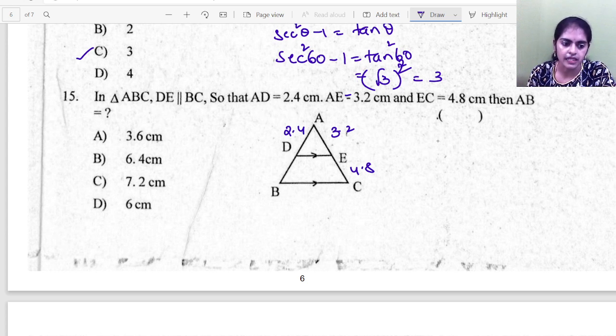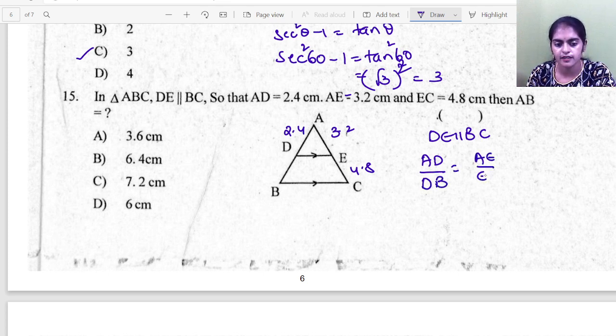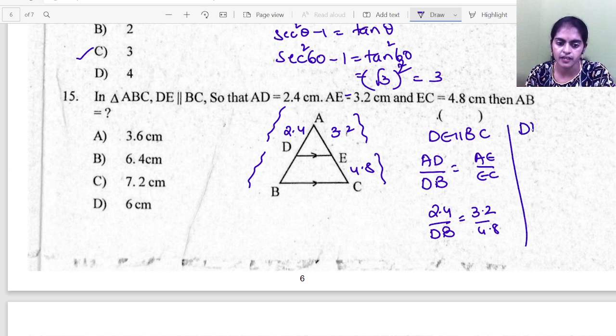So using BPT, since DE is parallel to BC. You should not write all these steps in the exam, I am just writing for your explanation. AD upon DB equal to AE upon EC using BPT. So it will divide it into equal ratio. AD upon DB equal to AE upon EC. So this is nothing but 2.4 upon DB is equal to 3.2 upon 4.8. From here, DB value I can write as 2.4 into 4.8 divided by 3.2.